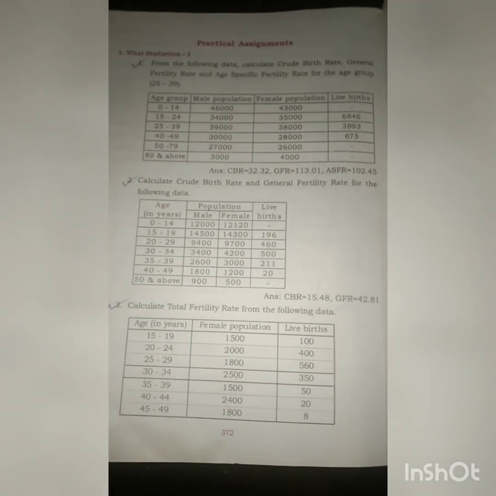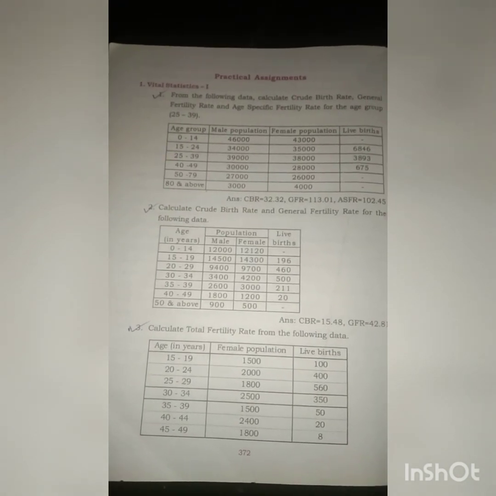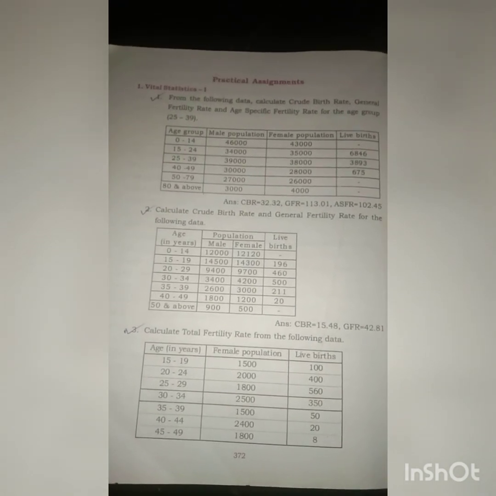So in the next class I'll consider death rates or mortality rates, and after the completion of this we'll go for reproduction rates. And one more thing, if you have question papers of previous years, from 2015 onwards, try to find out the examples based on these fertility rates and solve them. If you have any doubt you can ask me.